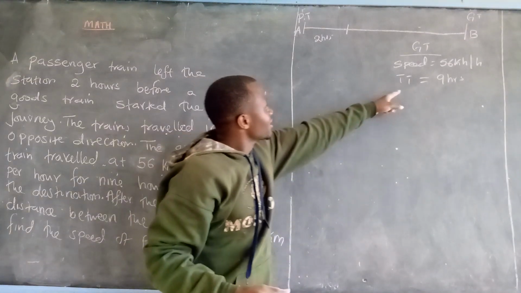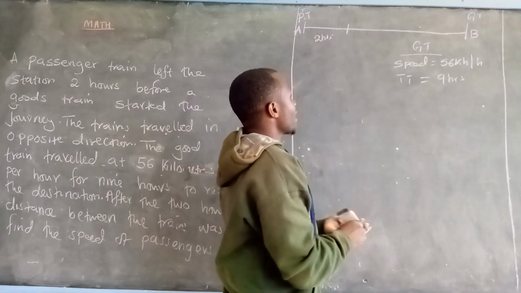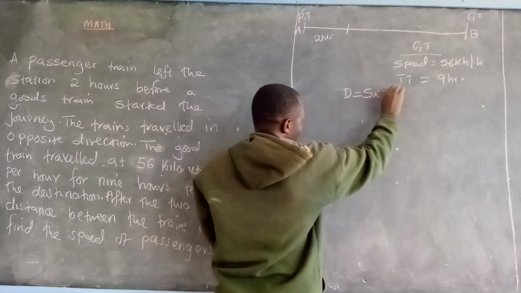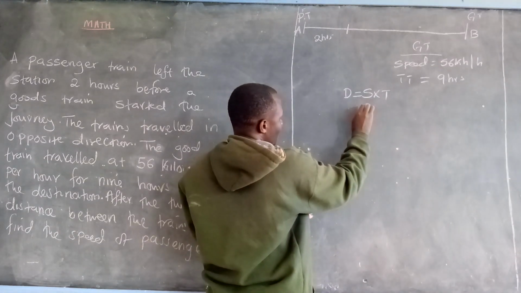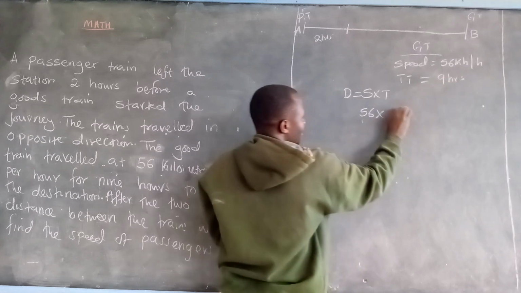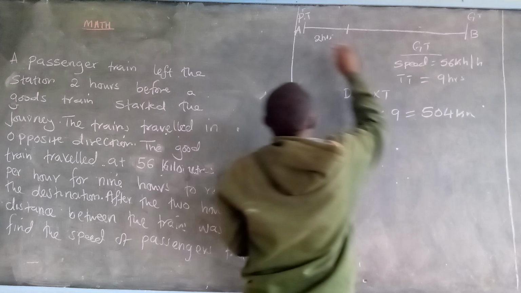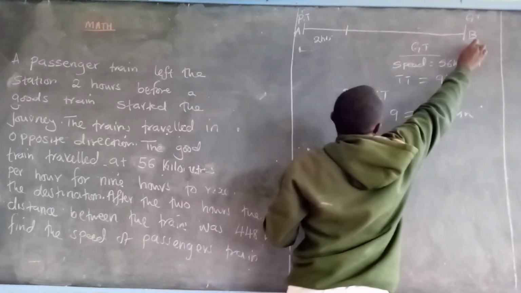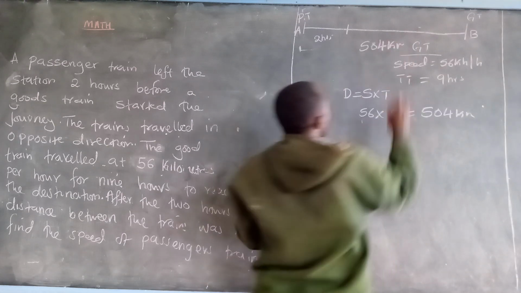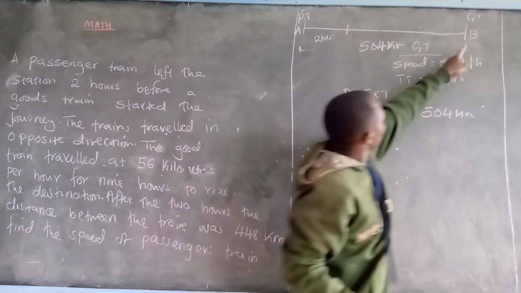Now, using this formula, we are able to get the distance from B to A or A to B. And you all know to find distance is equals to speed times time. Speed, as you can see here, is 56, multiplied by time, that is 9 hours. You get 504 kilometers. So the distance from point A all the way to point B is 504 kilometers.